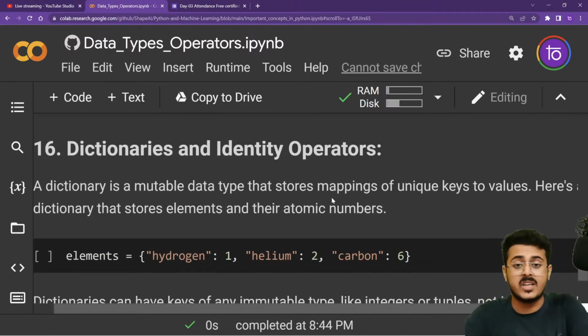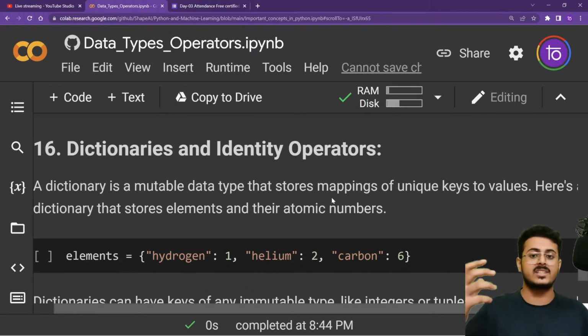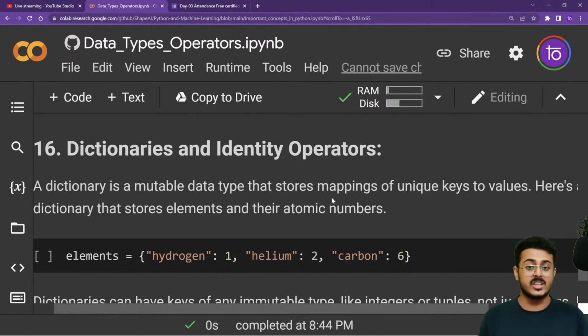Okay, the next particular data structure that we need to know is dictionaries. So what do you understand by a dictionary? I'm not talking about programming. If I ask you what a dictionary means, if I ask you to bring me a dictionary, what will you bring to me? Can somebody let me know?